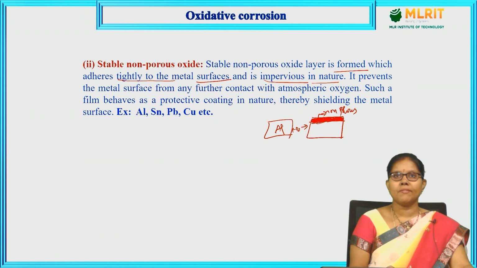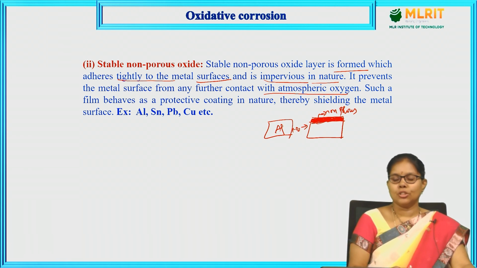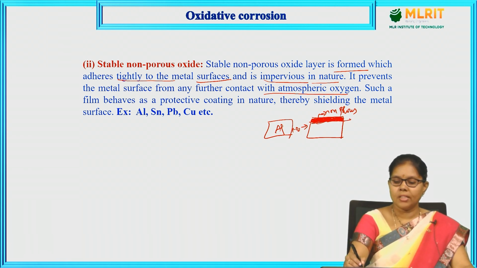So, the metal surface which is having a non-porous oxide layer, which is impermeable in nature, is prevented from any further contact with atmospheric oxygen. So, this oxide layer prevents further oxidation.